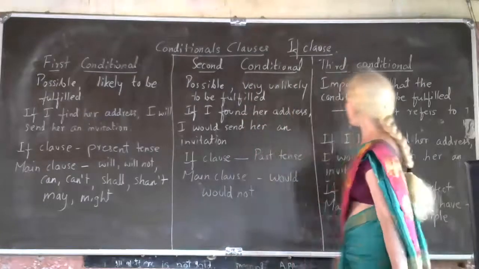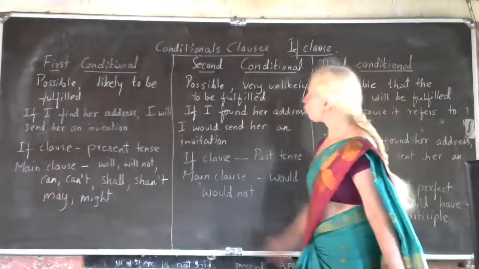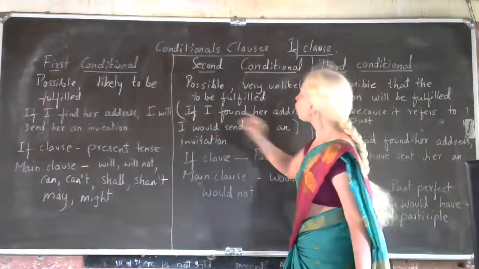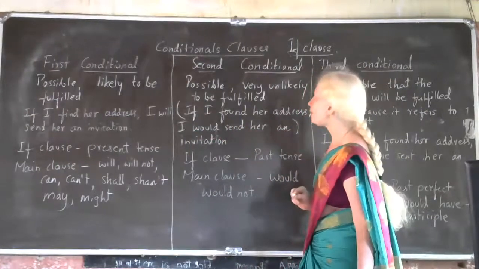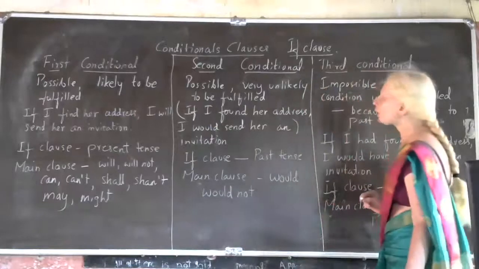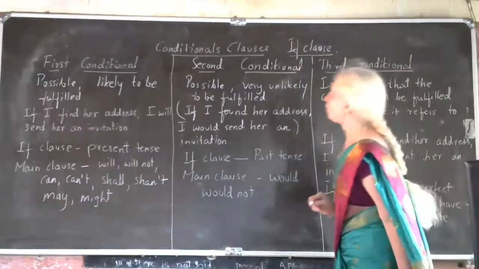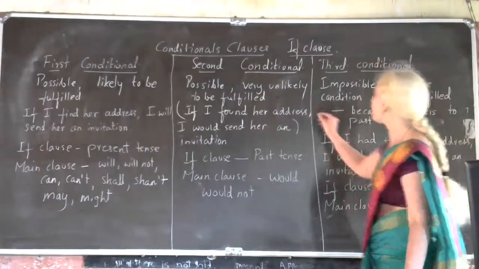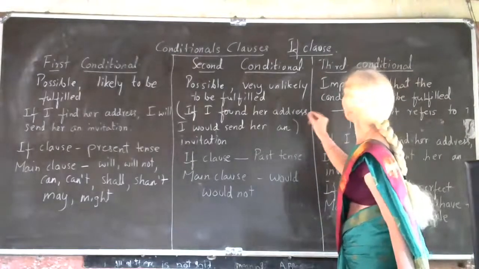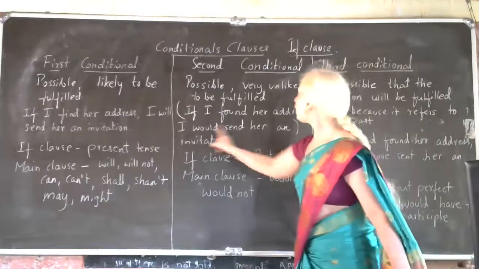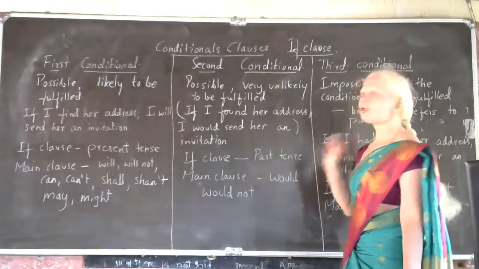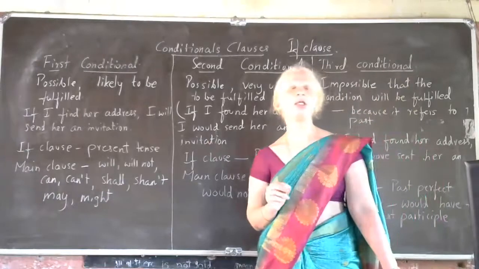I have written many examples here on the board. So I will take this sentence. See here, children. If I found her address, I would send her an invitation. After this, I have put a comma and then I would send her an invitation.